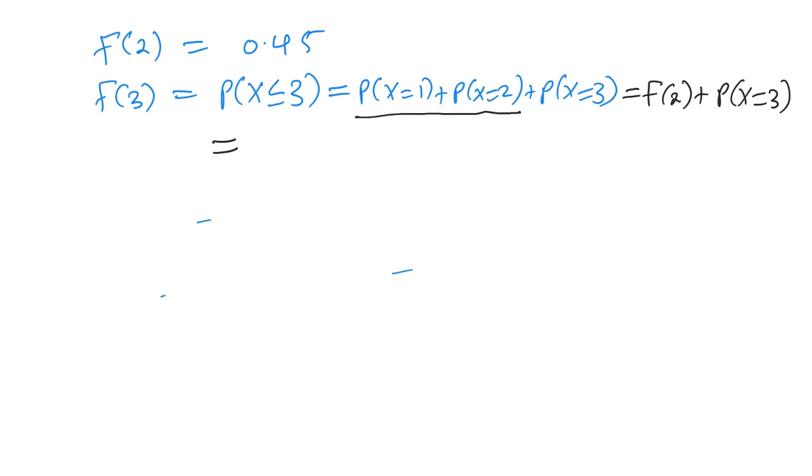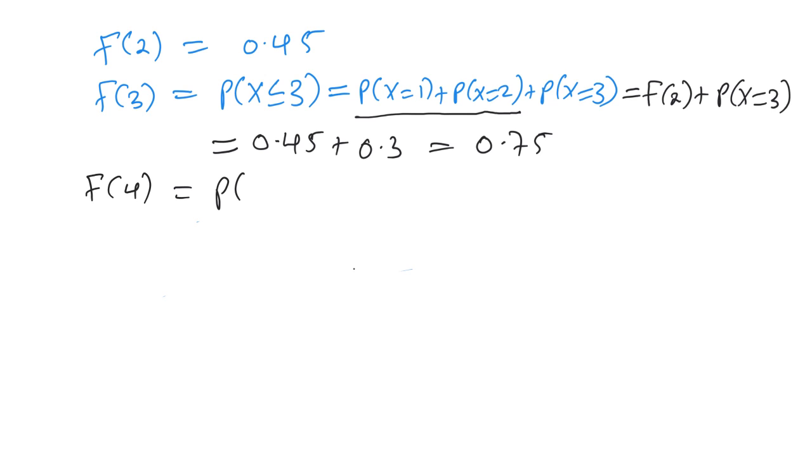So we got f of 2 as 0.45, and then the probability of x is equal to 3. Check in our table, it is 0.3, and therefore the answer is 0.75. So what about f of 4? As a student, you should now be trying out because you've got the idea. F of 4 is still done the same way. F of 4 is the probability that x is less or equal to 4.